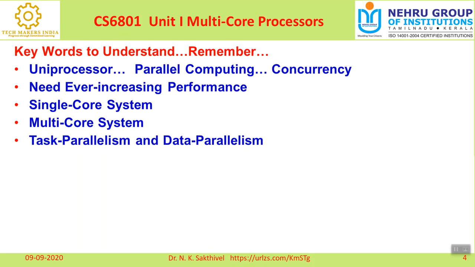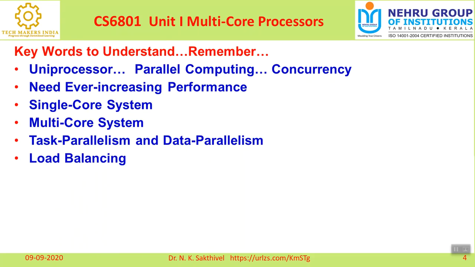That's a very important one. As far as task parallelism is concerned, different functions are executed simultaneously, whereas in data parallelism the same task is executed by different processors. Data parallelism we can call SIMD, a single instruction, multiple data stream. We will discuss it later on. This is one of the keywords we want to understand in this first unit.